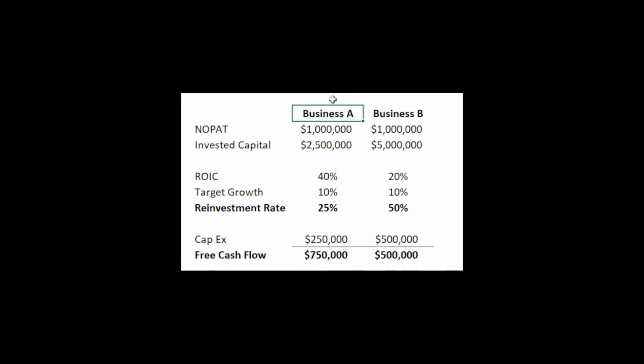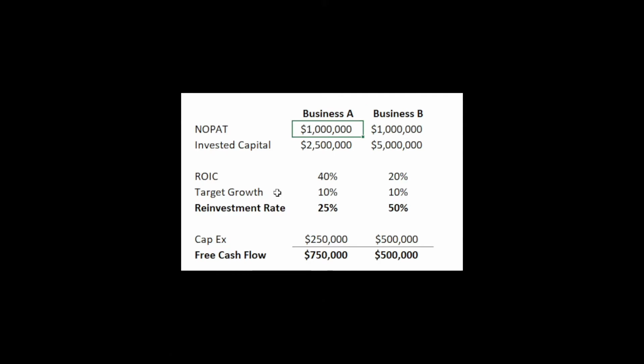All businesses need to reinvest to grow, but some businesses can reinvest less money and still grow at a fast 10% clip. That's why understanding ROIC is so vital. A business with a 40% ROIC is returning 40 cents on every dollar of investment. Therefore, 40% multiplied by 25% reinvestment should ensure 10% future growth. Let's look at this example here.